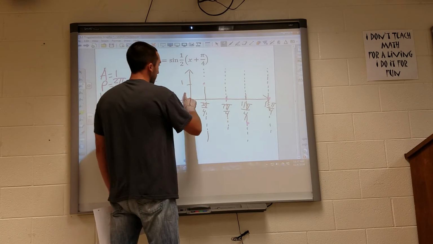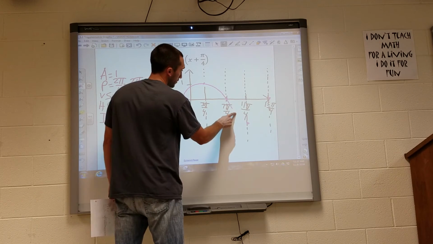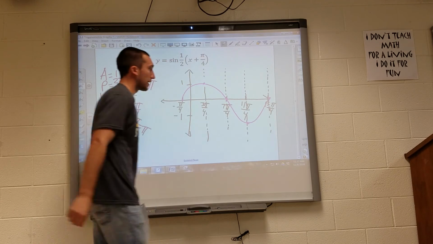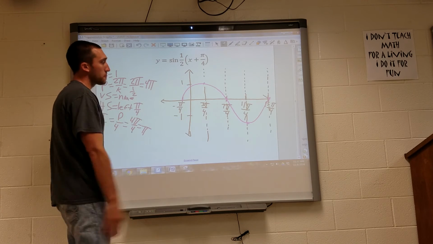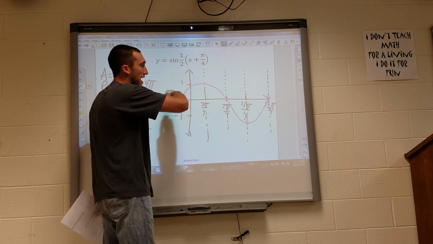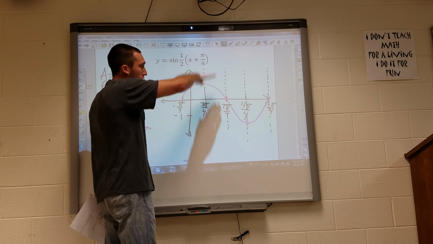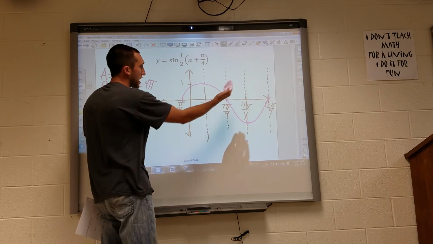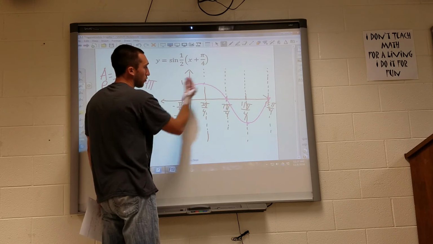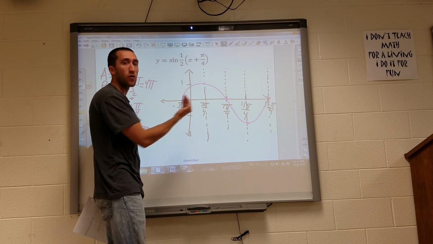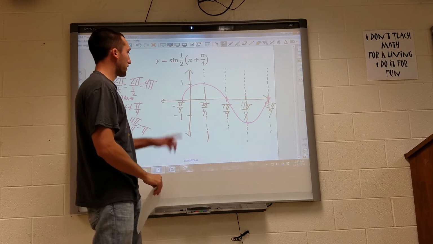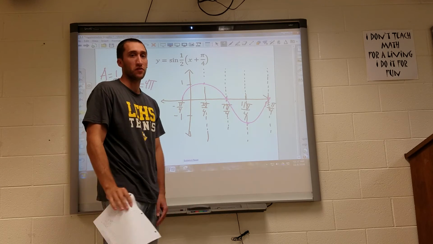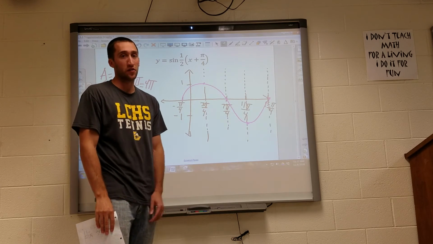And my sine graph still looks like that. So our sine and cosine graphs are always going to look like that. What's going to change is whether or not they're on the x-axis, if I have a vertical shift or not, and whether or not they start at the y-axis, right? Whether or not I have a horizontal shift or not. But the graphs are going to basically look the same. We're just going to have to make sure we find these intervals. And yes, you will have to find those intervals.